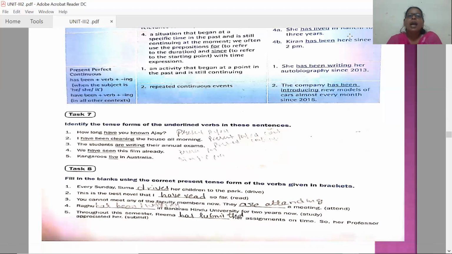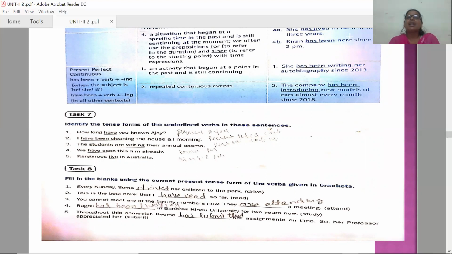Task 7. Identify the tense forms of the underlined verbs in these sentences. First one: How long have you known Ajay? Have you known Ajay? This is present perfect tense. Second one: I have been cleaning the house all morning. Have been cleaning: action started long back and continuing till the time. Present perfect continuous tense. The students are writing their annual exams. Are writing: simple present continuous tense. We have seen this film yesterday. Have seen: present perfect tense.